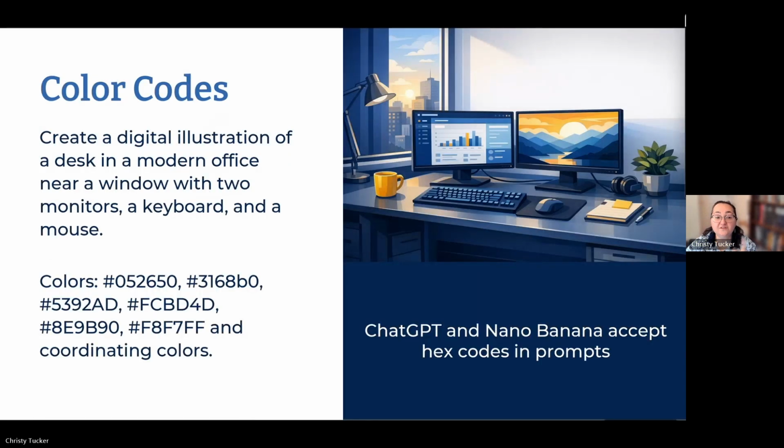Did you know that in ChatGPT, Nano Banana, and Copilot, you can literally put your hex codes in the prompts? This was, I think, ChatGPT. The last update for ChatGPT made a big difference. So this was a digital illustration, a desk in a modern office. I gave some details, and then I had those colors. This has been such a time saver.